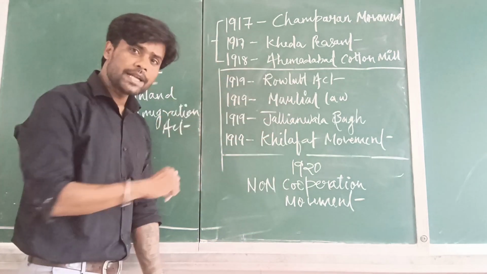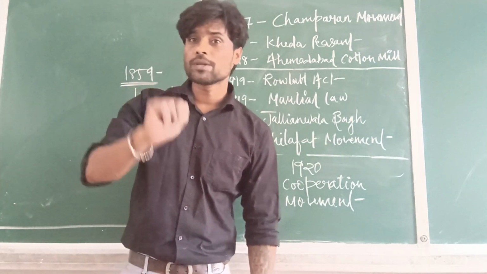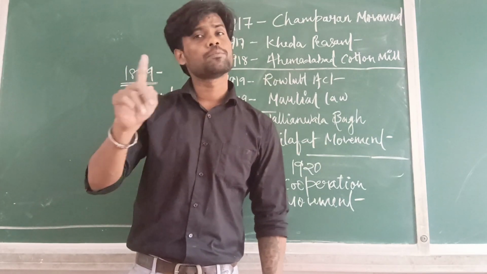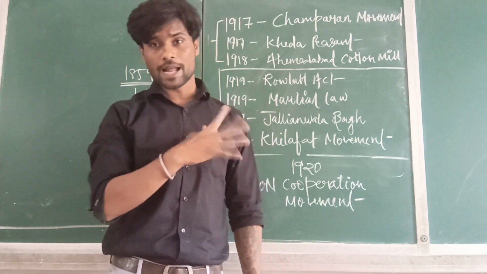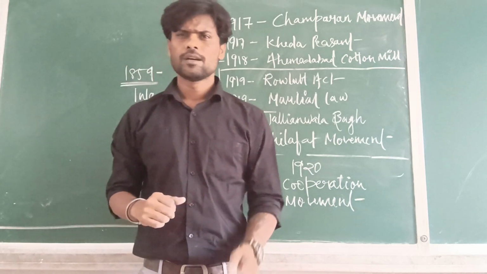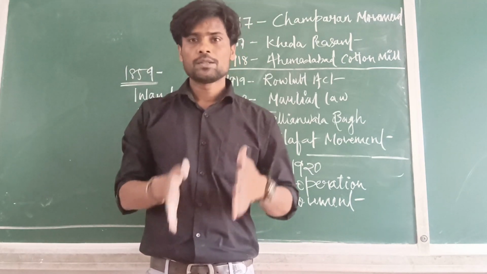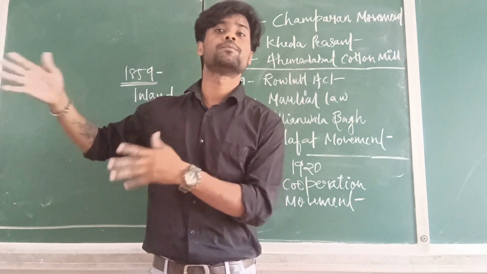In 1919 only, the Khilafat movement started in India by two brothers, Shaukat Ali and Muhammad Ali, which took place in Nagpur, Maharashtra. Now, what is this Khilafat movement? Have you ever heard the word Khalifa? Yes, this word is associated with the Ottoman Empire.